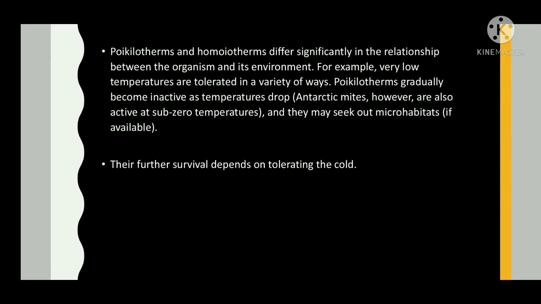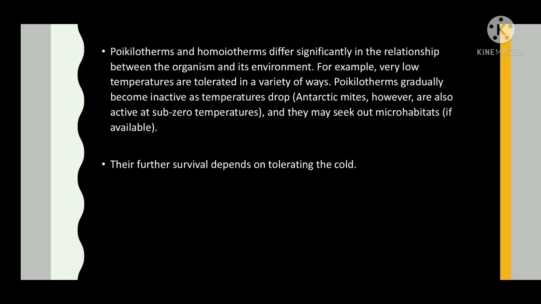Poikilotherms and homeotherms differ significantly in the relationships between the organism and its environment. For example, very low temperatures are tolerated in a variety of ways. Poikilotherms gradually become inactive as temperatures drop. Antarctic mites, however, are also active at sub-zero temperatures, and they may seek out microhabitats if available.